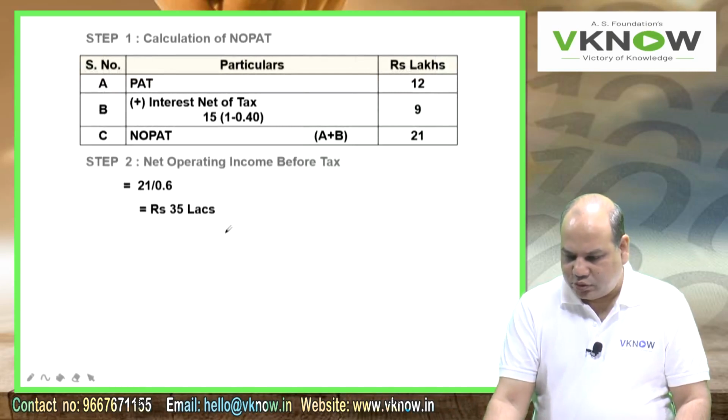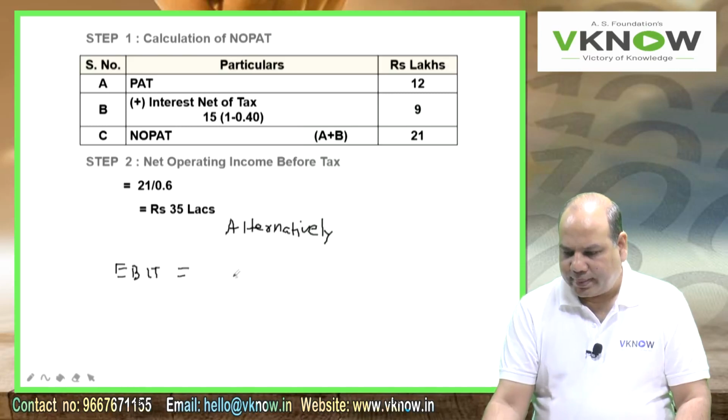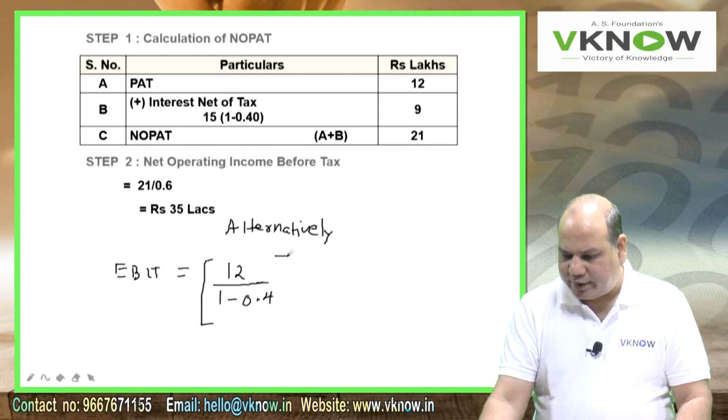Otherwise, alternatively, you write EBIT equal to your profit after tax, which is 12 lakh, divided by 1 minus 0.4, this will give you PBT, plus interest 15 lakh.